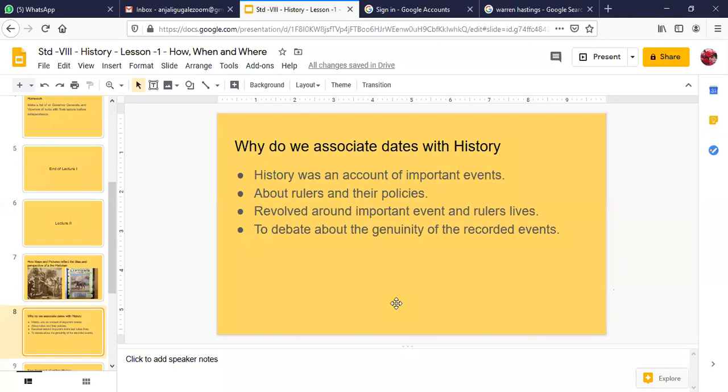Are you understanding what I'm trying to say, children, here? Yes, ma'am. So now, a present day historian. Let's suppose now in the 21st century, a historian is reading Abul Fazl's text. When he or she is reading that text, they will try to find out the genuineness of the recorded events. It is not that someone said something and we just accepted it, isn't it? Now the historian will not only refer to Abul Fazl's text alone, but to other sources from that time.